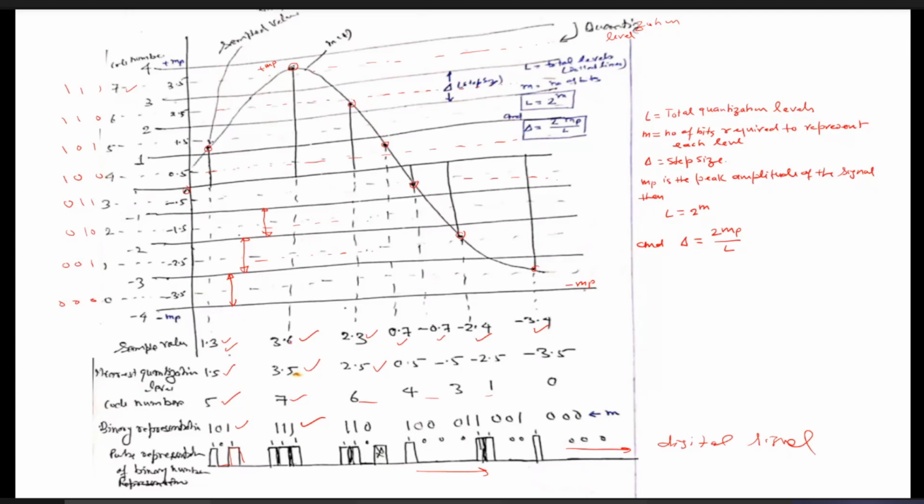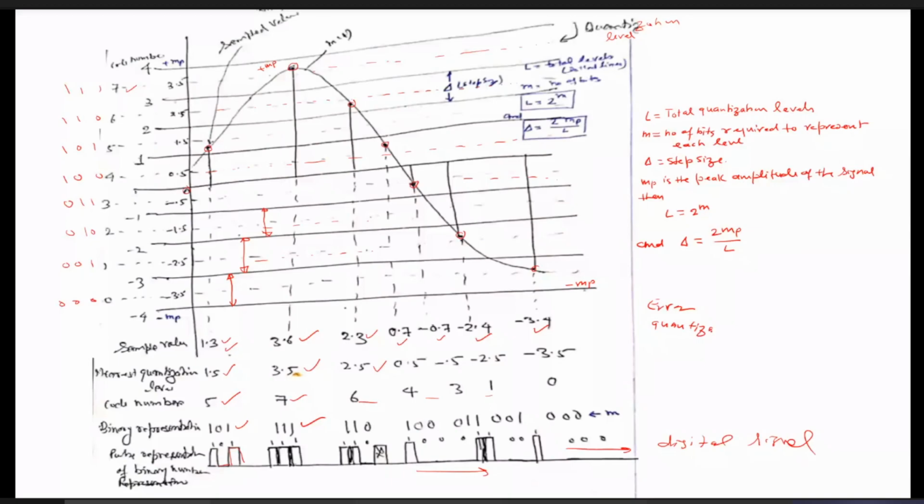For this sample also, the actual sample value is 3.6, whereas we have approximated it by 3.5. Because of that approximation, there is an error, and this error is called the quantization error.